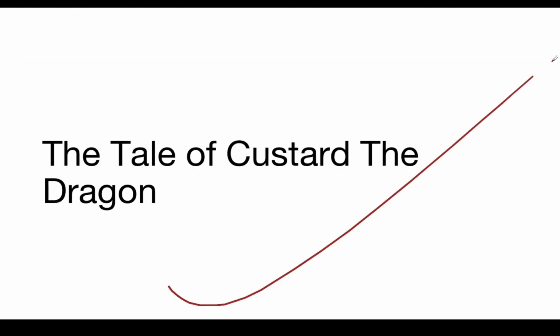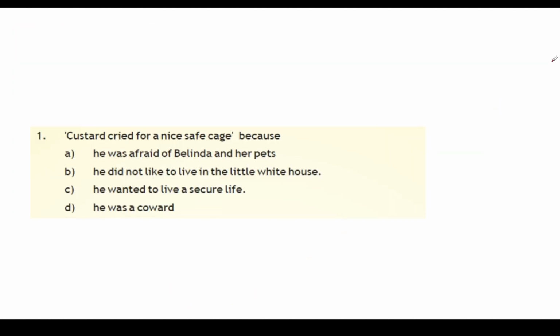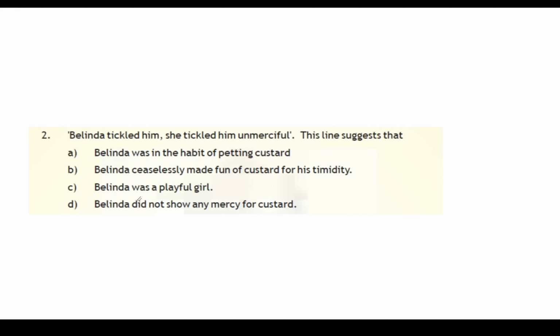Tale of Custard the Dragon. So, Custard cries for a little nice cage. The answer is D. Belinda tickled him, she tickled him unmerciful. The line suggests that B.